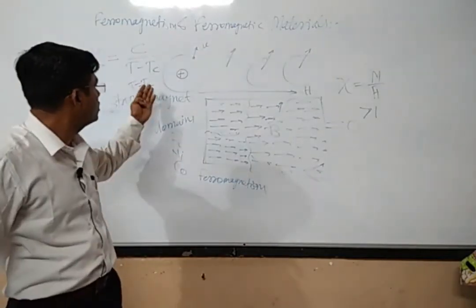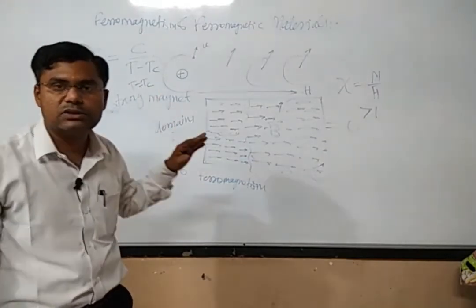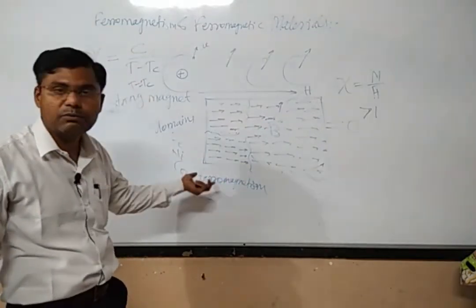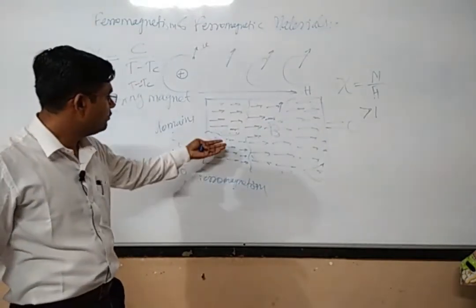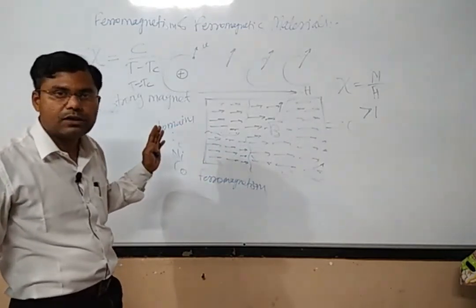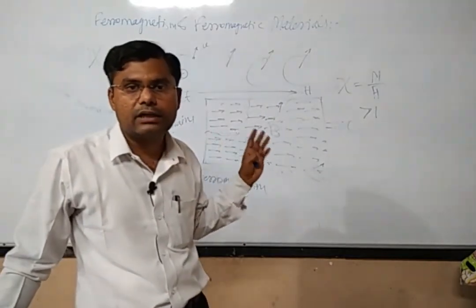But that particular Curie temperature is very, very large, sometimes 1200 degrees, sometimes 1000 degrees, sometimes 800 degrees. So you have to heat the material up to that temperature, then only the ferromagnetic material will be converted into a paramagnetic material. So this is all about ferromagnetism and the ferromagnetic materials.